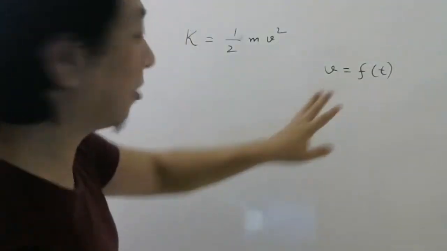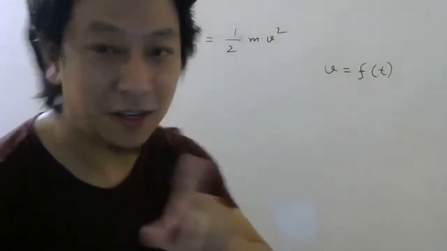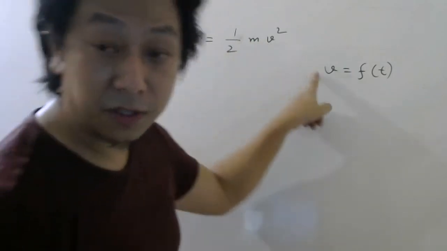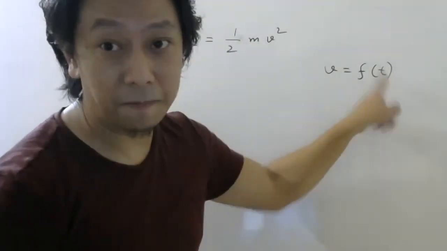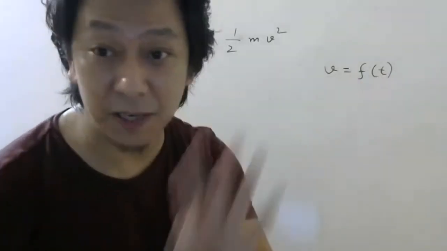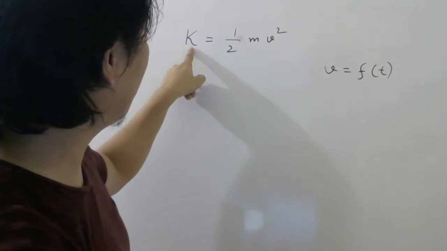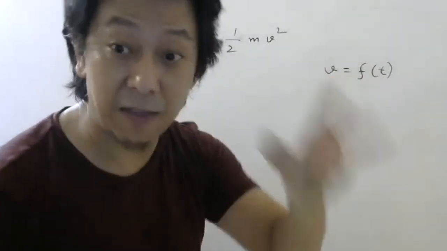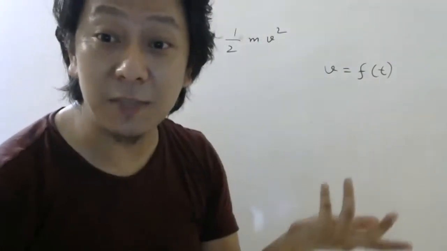So you look here now. Channa, look here. Kinetic energy changes with velocity. Velocity can change with time. That means kinetic energy can also change with time. Accepted or not, everyone? So can kinetic energy change with time?